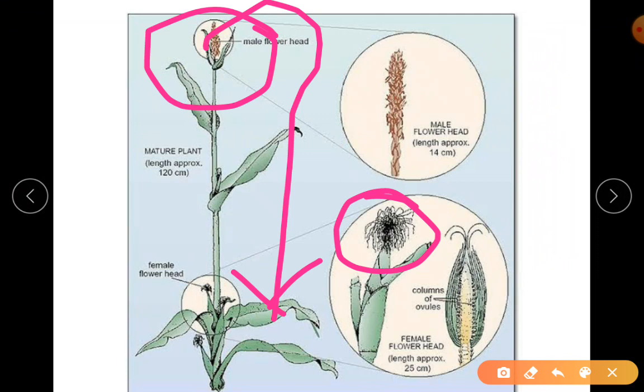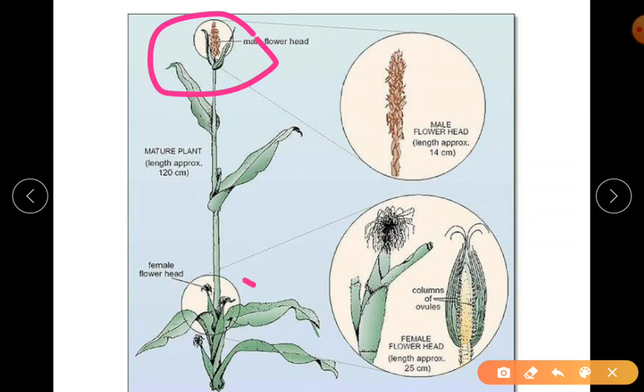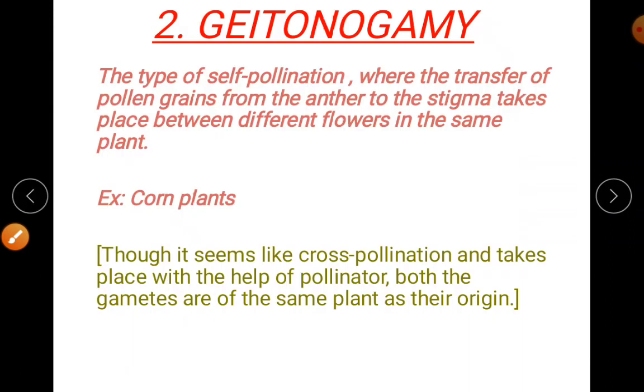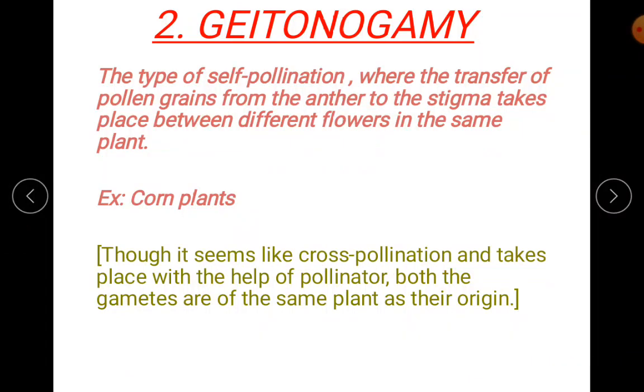So they will trap the pollen grains which is falling. I hope it is clear. Since it is on the same plant, the transfer is on the same plant, we say it is self-pollination. Though when we say different flower, it seems like cross-pollination. Okay, and it is also with the help of pollinators.